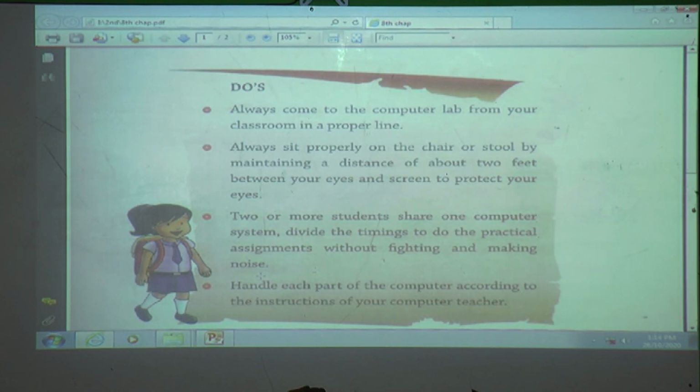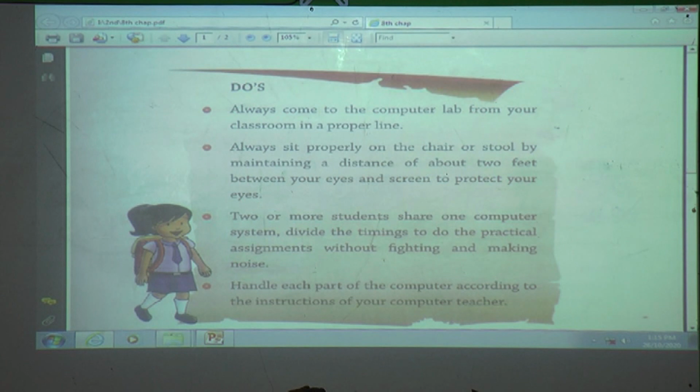Then when we enter a computer lab, don't make noise and don't fight with your friend. Don't push your friend. If you push your friend and your friend falls down on any part of the computer, then this friend will also get a shock, otherwise the parts will be damaged. It means when we go to a computer lab, we must sit properly, don't fight with your friend, don't make noise, don't pull your friend.